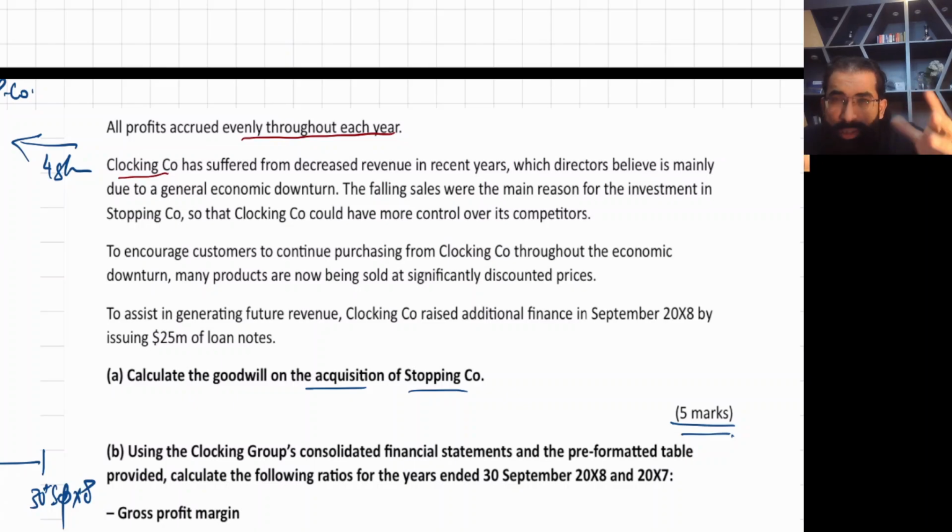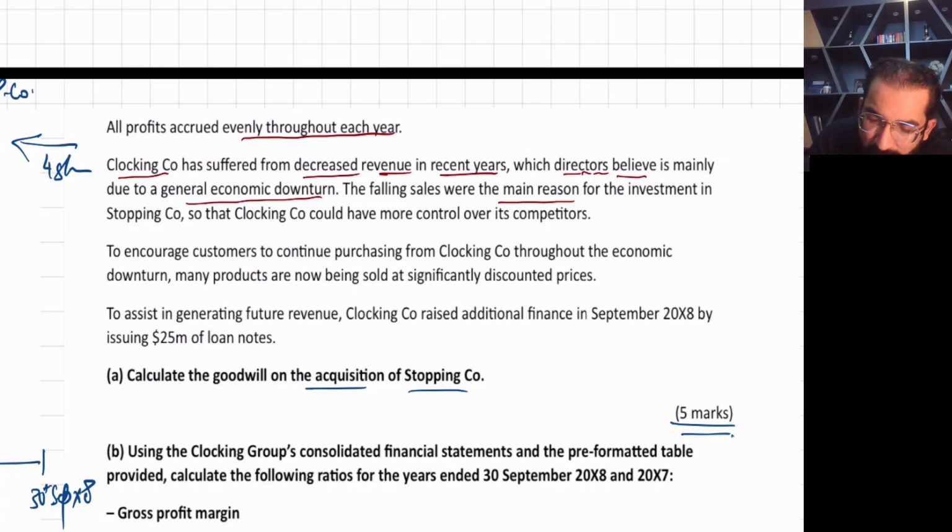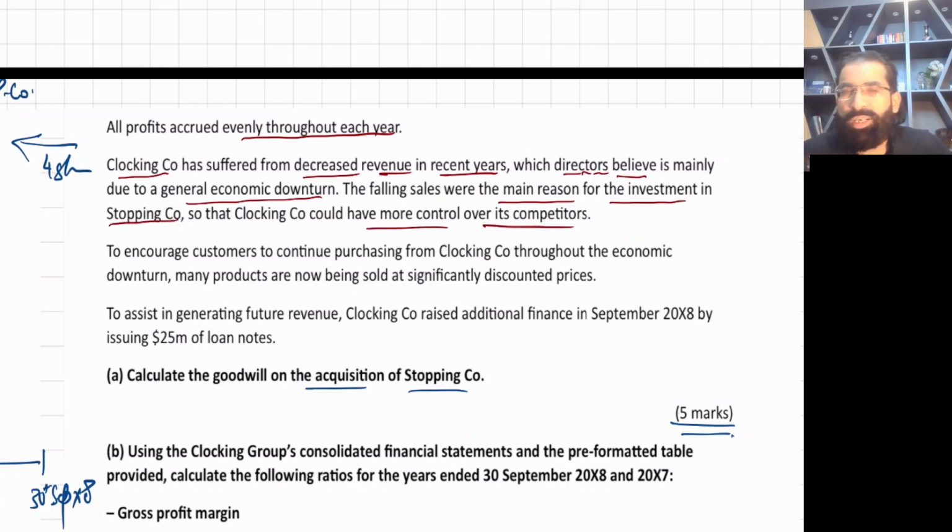Now you will listen to the story of this question, because you have to do the commentary. Clocking, the parent company, has suffered from decreased revenue in recent years, which directors believe is mainly due to general economic downturn. The economic conditions are not good. That's why they are saying that there is a downfall in sale. The falling sales were the main reason for the investment in the subsidiary, so that clocking company has more control over its competitor. So that means this subsidiary was basically the competitor of the parent company.